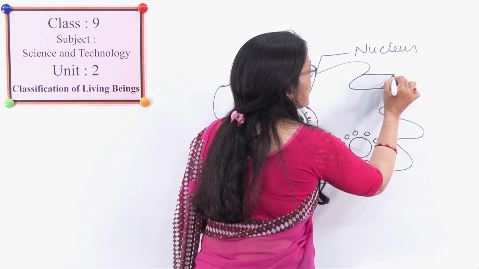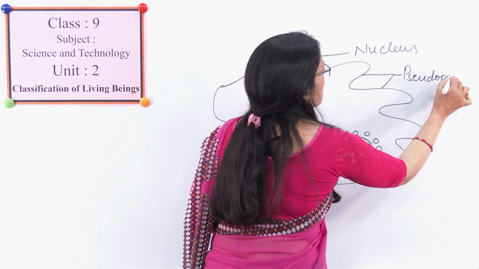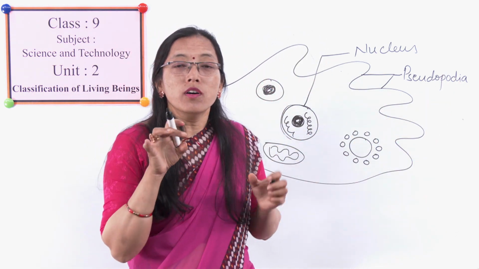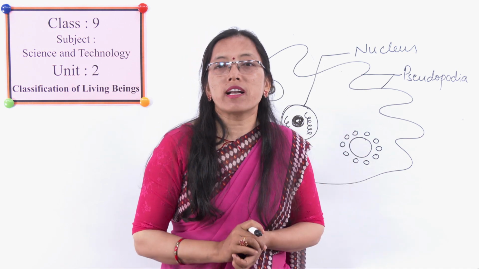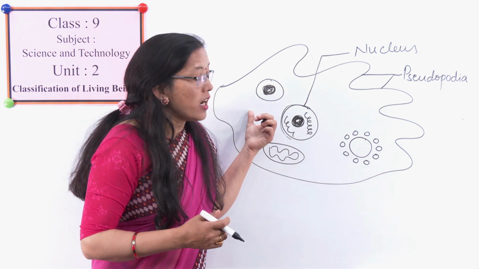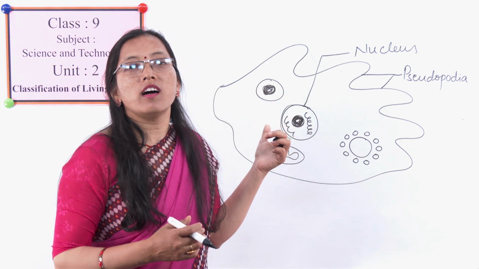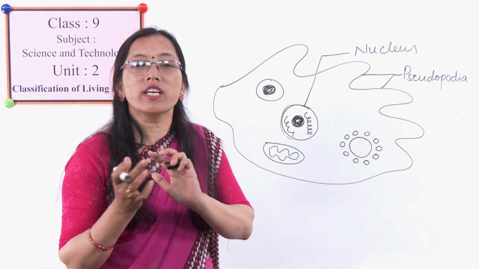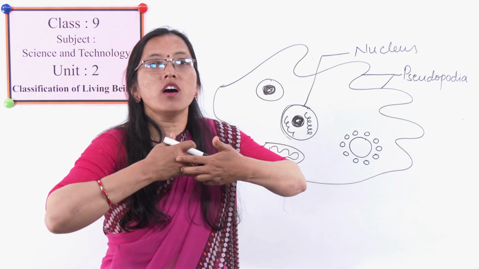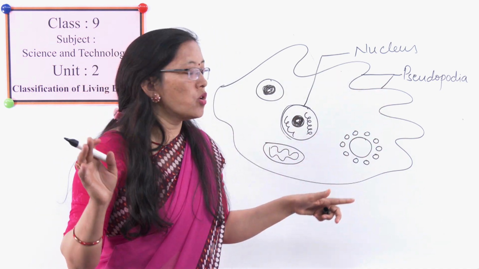These are small appendages which we call pseudopodia. These pseudopodia help them to locomote, that means move from one place to another place, as well as capture food. This amoeba performs holozoic nutrition. So these pseudopodia help in the ingestion of food, and they also help in the locomotion.